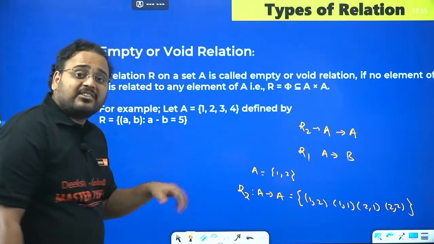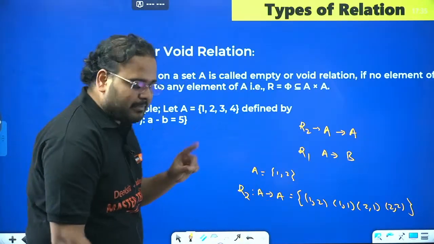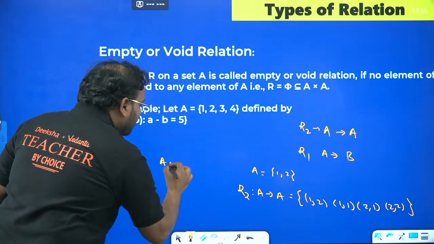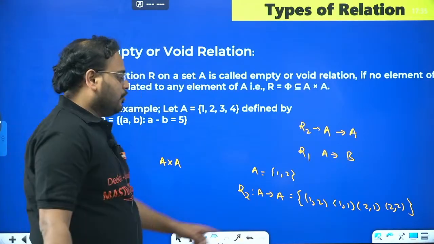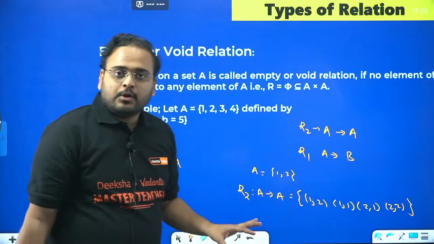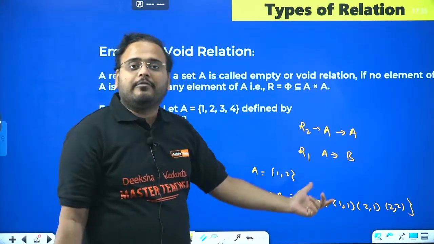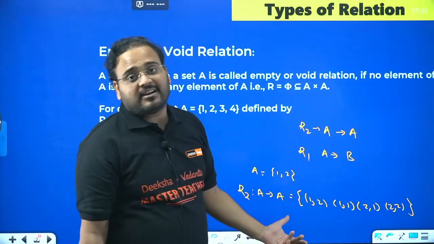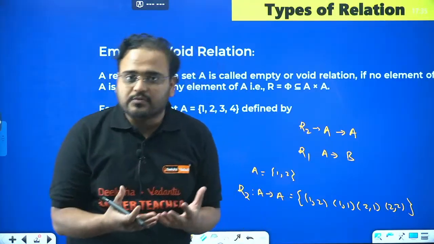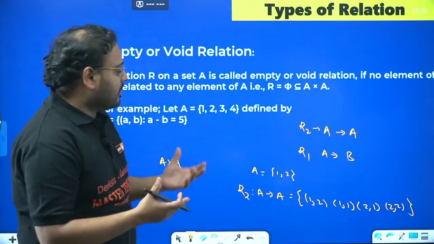When you take the Cartesian product of two sets, remember this statement, you'll have these ordered pairs formed. The relation can be defined on all these elements, or I can take only one element and define the relation. So I can have different types of rules working. That's how you make a relation.